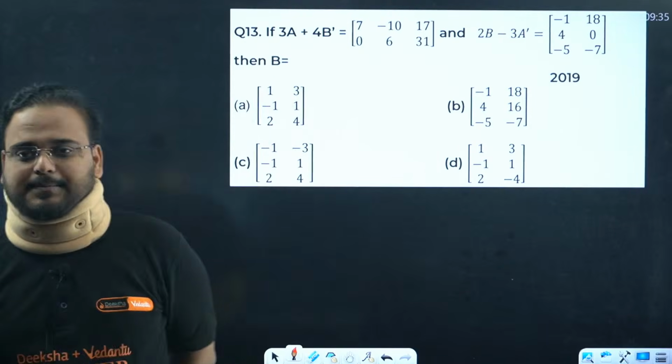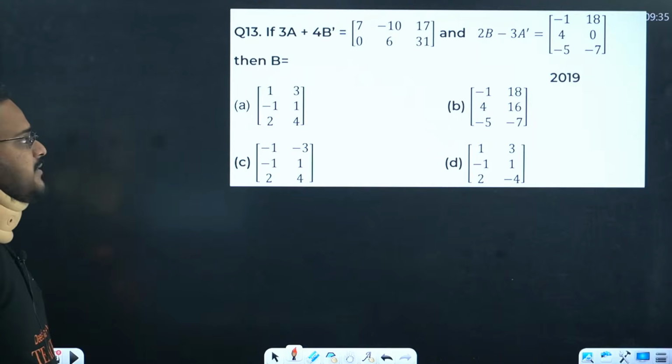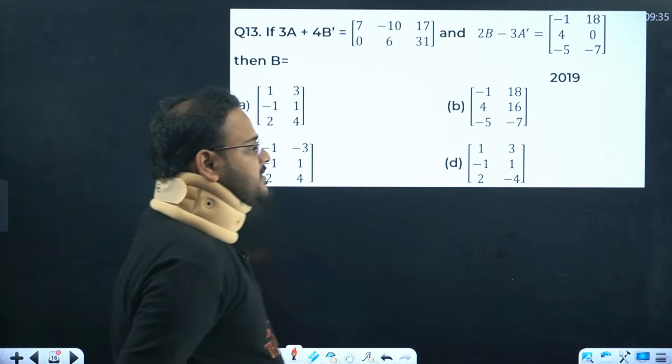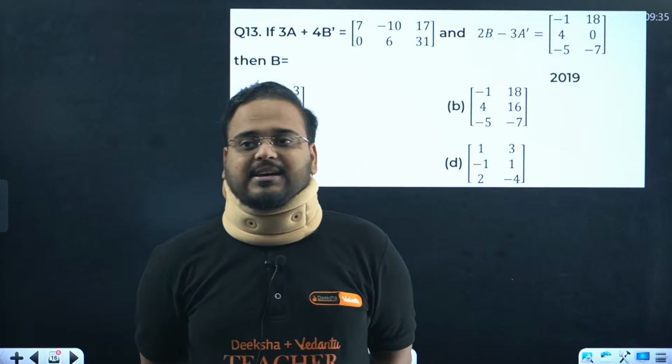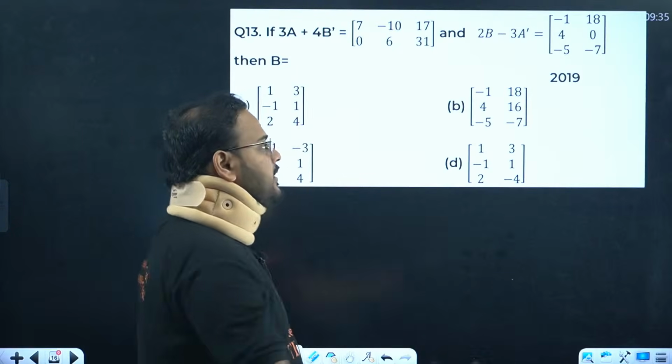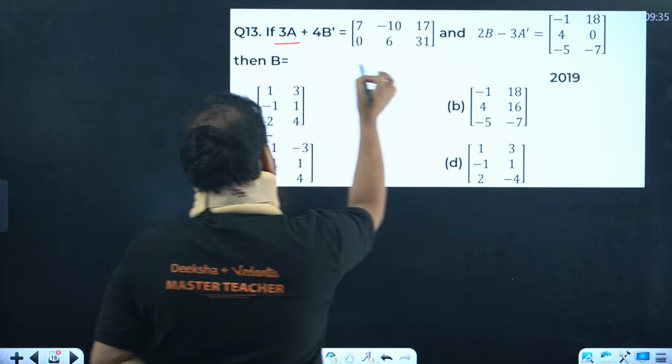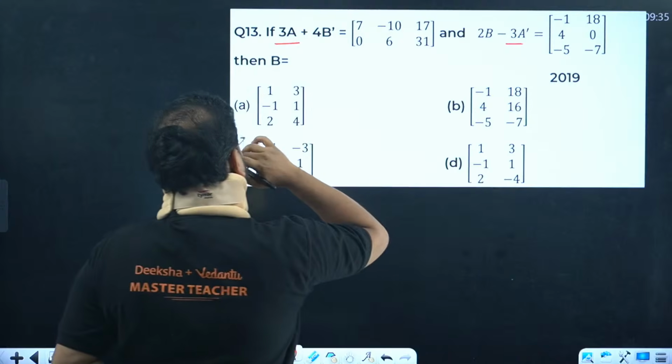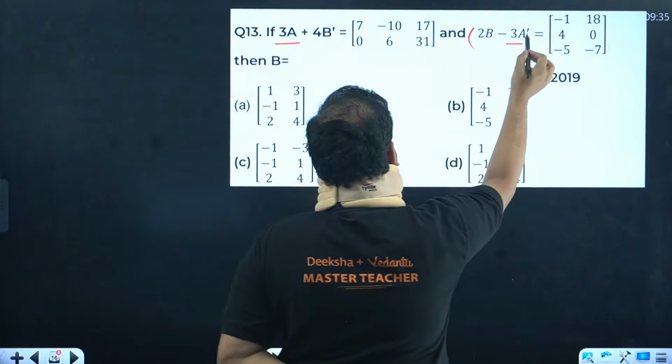Question number 13, guys. So I'll repeat. 3A plus 4B dash is given as a matrix. We have 2B minus 3A dash is also given. I'll give you a hint also. I have here 3A, I have here minus 3A. So do one thing, take transpose of this.